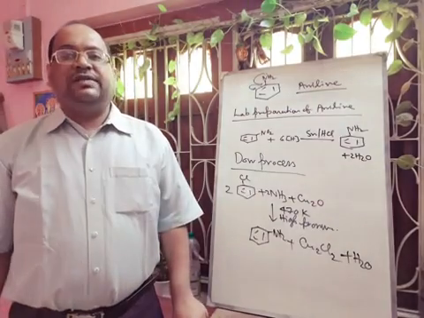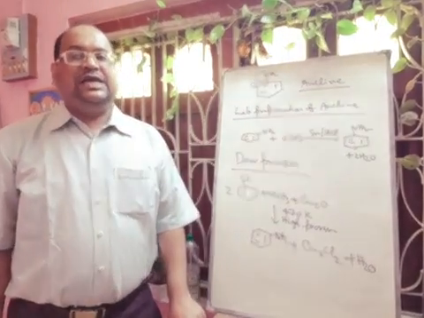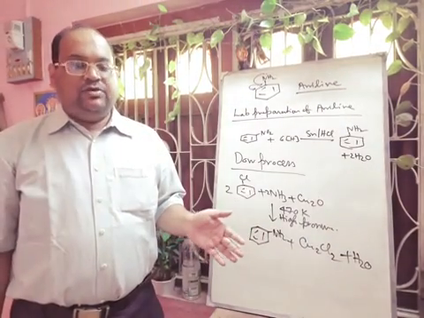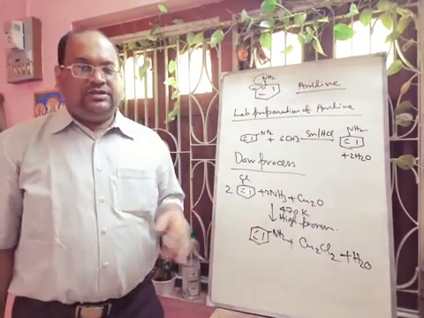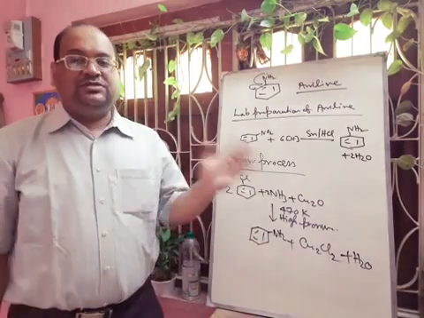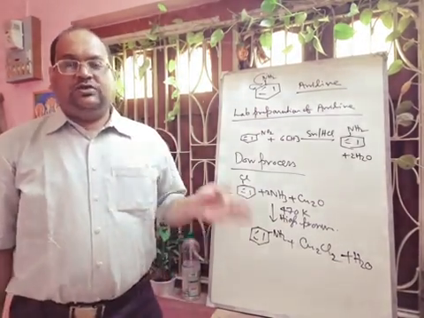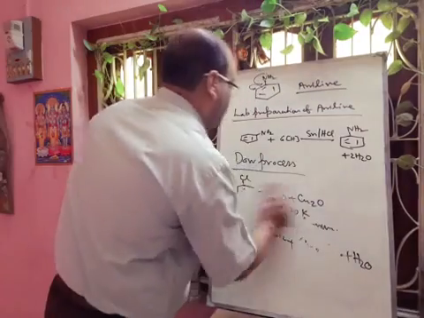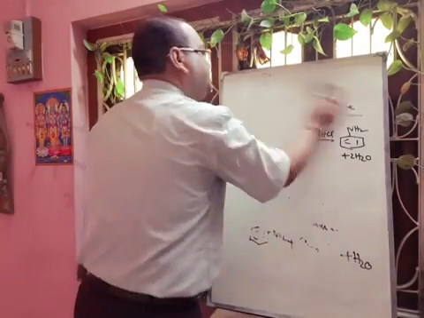Next, we will discuss the chemical properties. Aniline is a weak base and definitely it will form salt. Okay, we know that when a base reacts with an acid, it will form salt and water. So here it will form a salt and it will be soluble in water. I am showing you, then you can easily understand